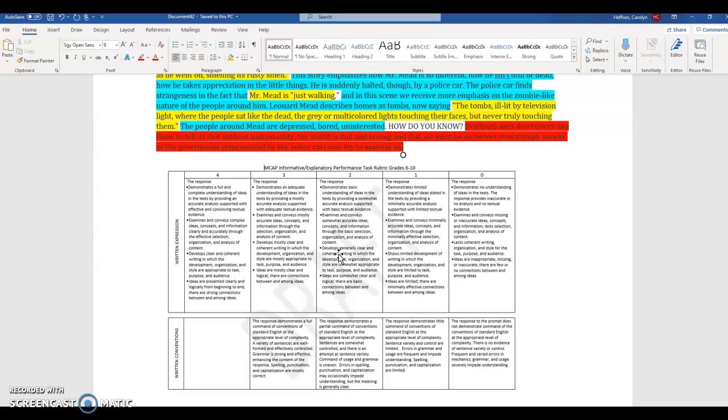The 4th bullet, develops generally clear and coherent writing, in which development, organization, and style are somewhat appropriate. I would say that they're not more than somewhat appropriate. And the last bullet, the ideas are somewhat clear and logical and basic connections. Unfortunately, not having the claim pops them at a 1. So for this first bullet, you're going to be in the 3 category because I see that you know what this text is about.